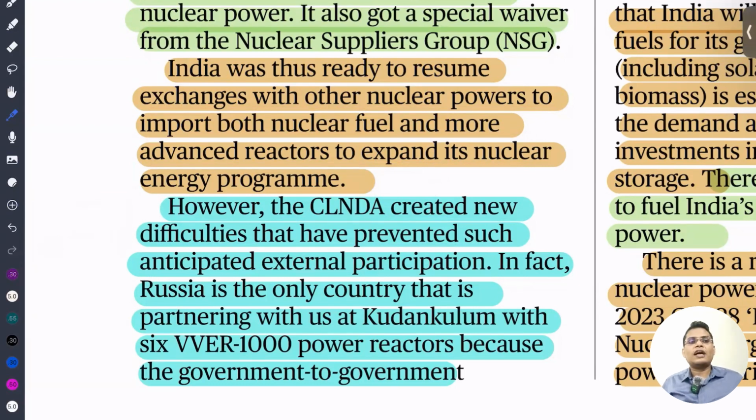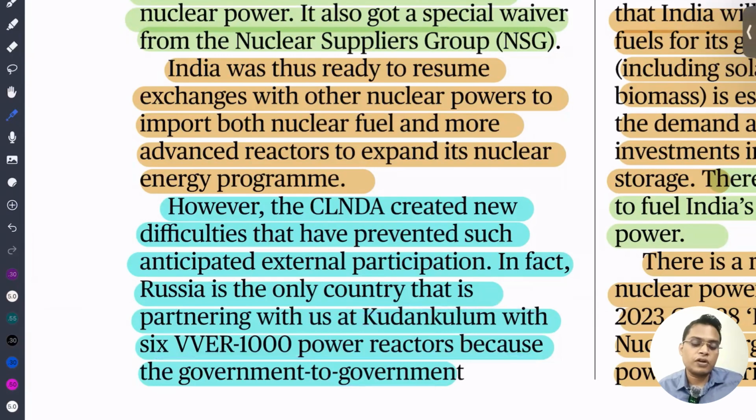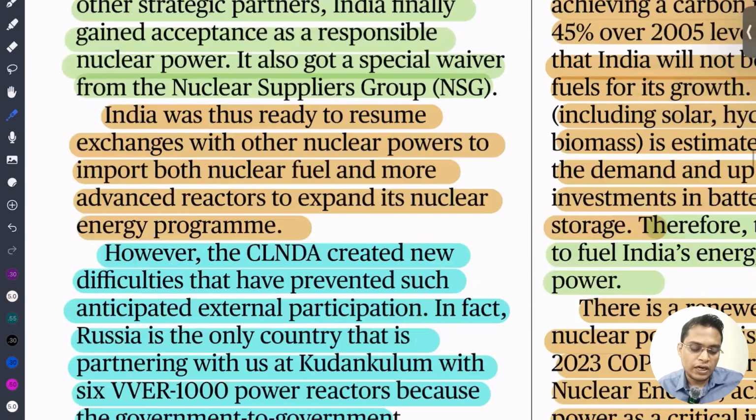And in case of a nuclear accident, the compensation is not a small amount. I'm just giving an example: to clean up the Fukushima plant, we would need 1 trillion rupees. Just imagine how much cost is involved. That is beyond the capability of any private company. That is the reason most US companies are fearful of the Civil Liability for Nuclear Damage Act. But we have implemented the Kudankulam nuclear power plant because it is a government to government deal, and this deal was signed before enactment of this law.